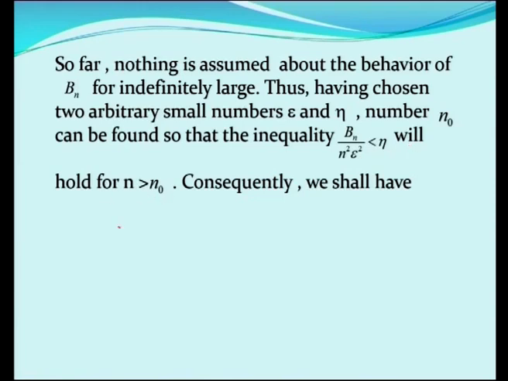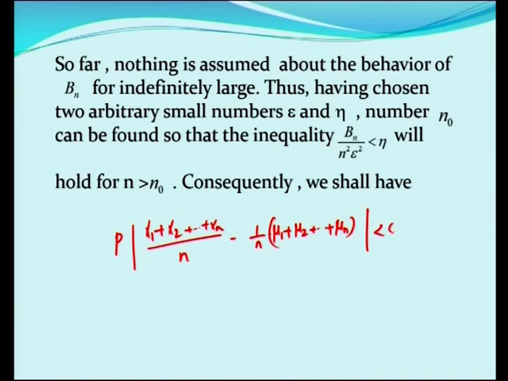Now, consequently, if we assume Bn by n square c square is less than eta, then we will have P of x1 plus x2 plus etc. xn by n minus 1 by n mu 1 plus mu 2 plus etc. mu n less than c is greater or equal to 1 minus eta, because this quantity is assumed to be less than eta. Okay. Taking negative on both sides, minus Bn by n square c square will be greater than minus eta, and that is substituted here. Okay. Is this the conclusion we wanted to see?